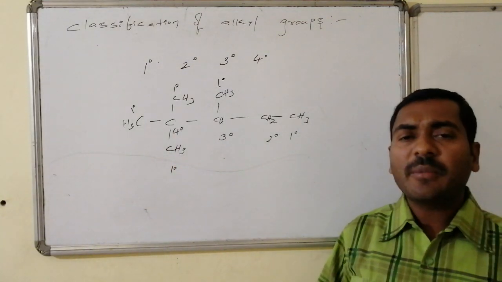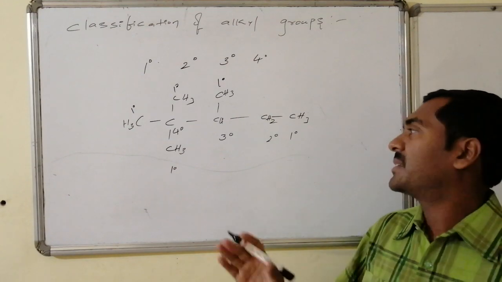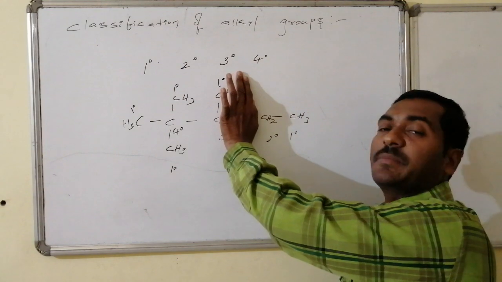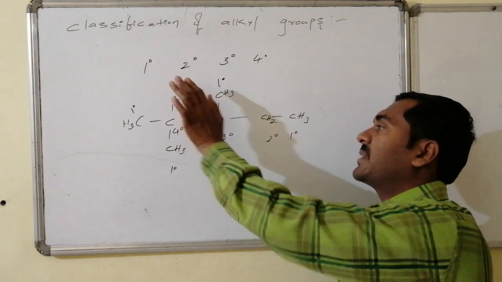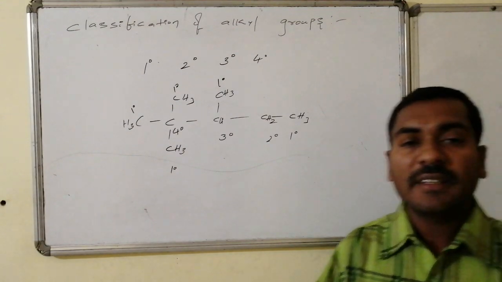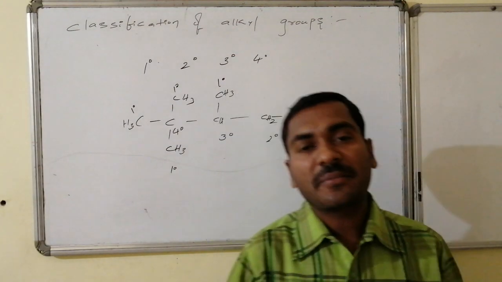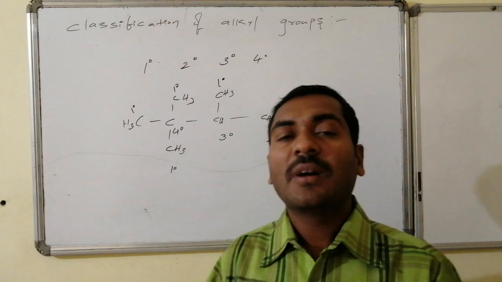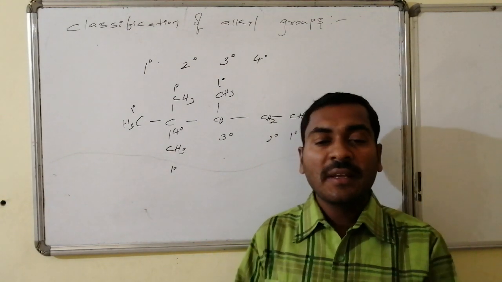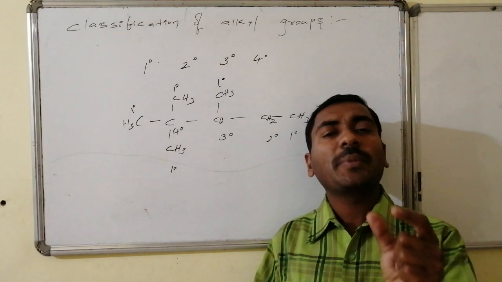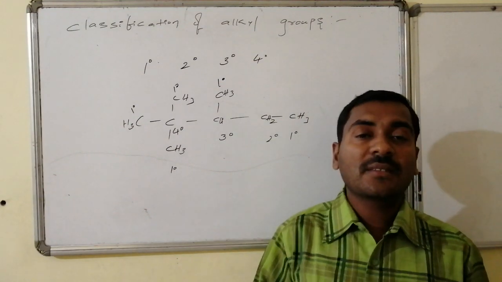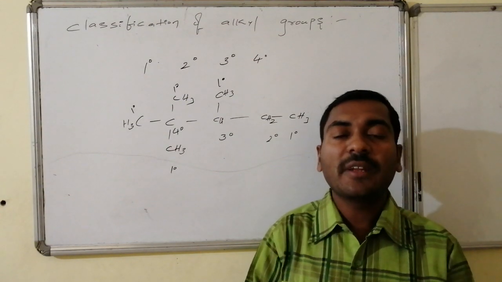Now the minimum part which is always repeated, suppose if I take this particular portion, what is its name? If I take this particular portion, what is its name? Because with this connectivity, it may be connected to a heteroatom, it may be connected to a group. On behalf of that, there are many varieties of organic compounds in which a common part of group is going to be repeated. So therefore, for those things, it is required for us to give the naming.